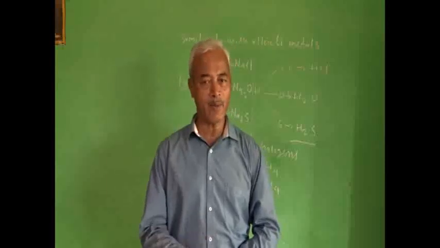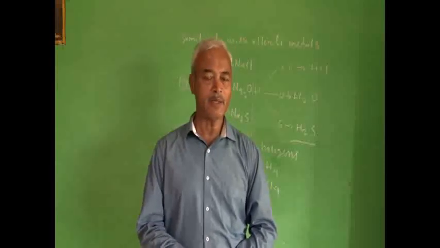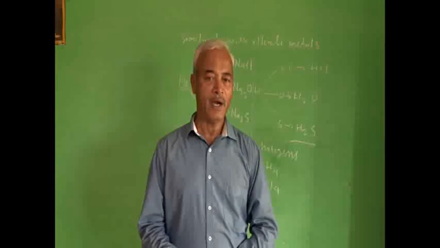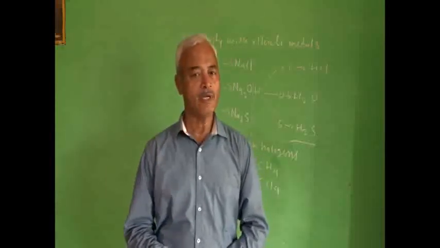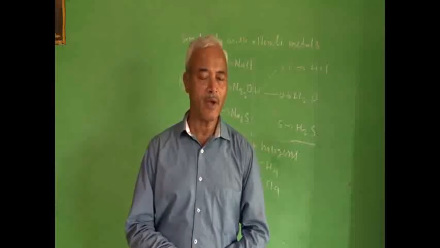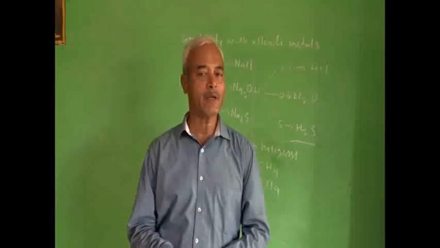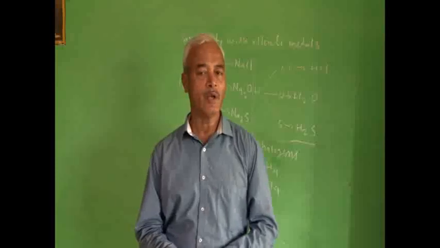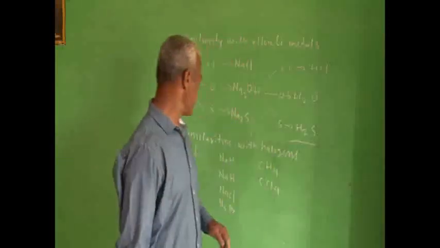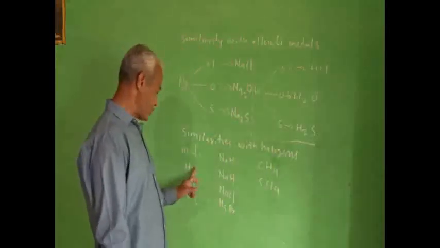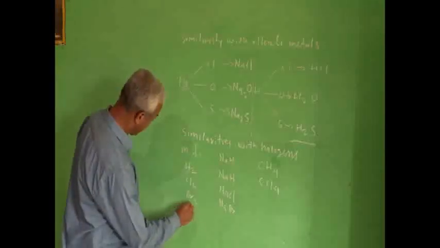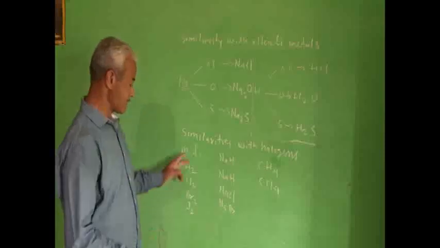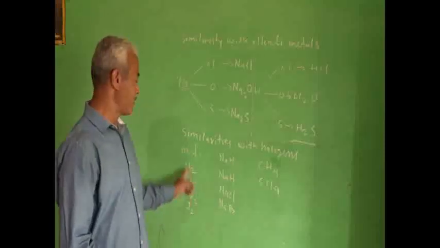A single covalent bond is there between the atoms. Hydrogen's molecular formula is H2, so it is also a diatomic molecule, formed by sharing a pair of electrons between two hydrogen atoms. So you can see H2, Cl2, Br2, I2. It shows similarity with respect to molecular formula.